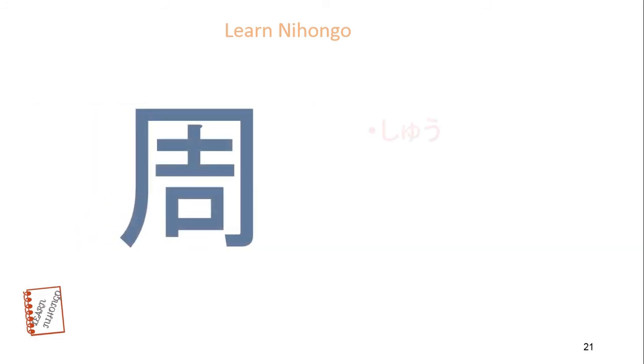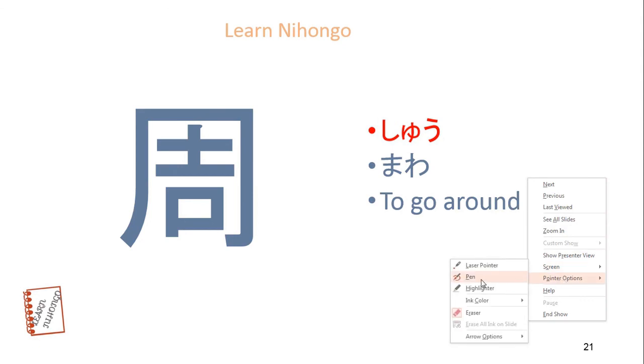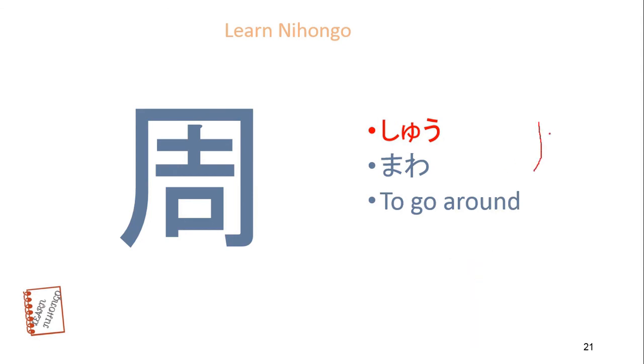Next kanji is to go around. Onyomi is shu, kunyomi is mawa. Meaning is to go around. 1, 2, 3, 4, 5, 6, 7, 8. This top one is earth kanji and down one is mouth kanji. This overall kanji is to go around.